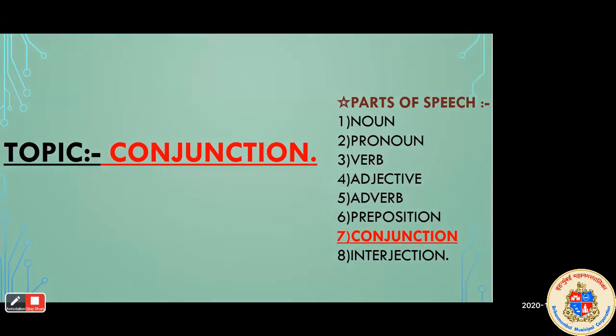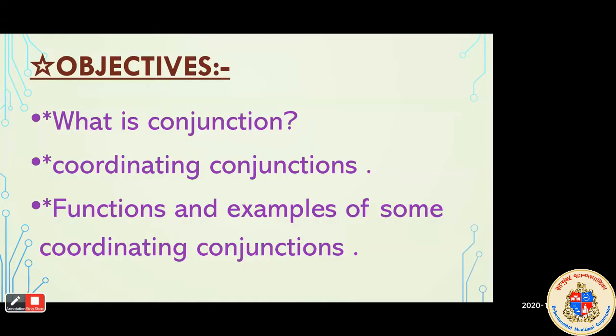The objectives of today's session: first, what is conjunction, its definition, and some examples of conjunction. After that, we are going to learn that there are some types of conjunction.